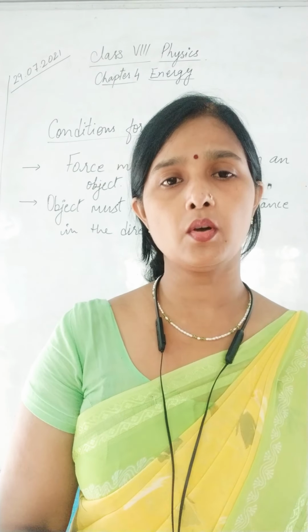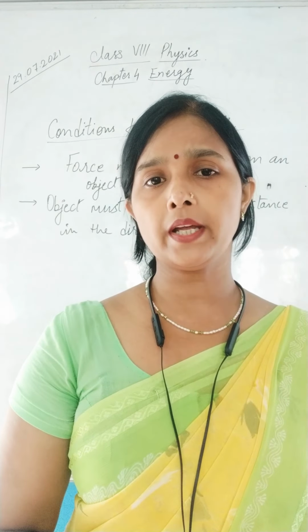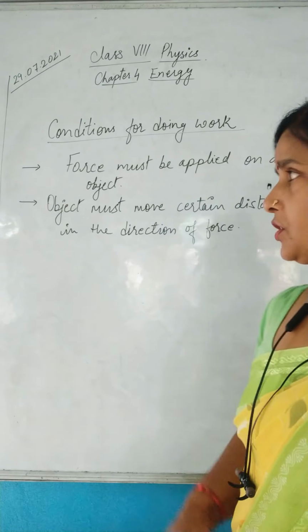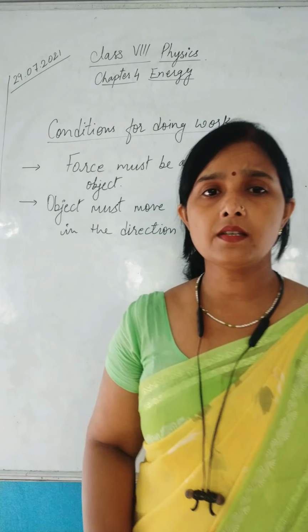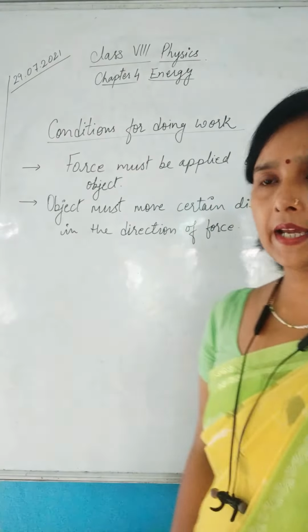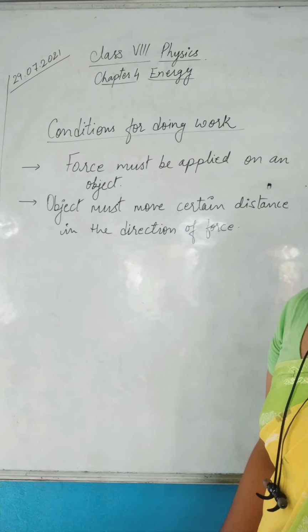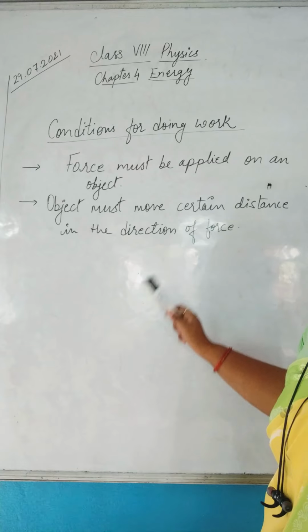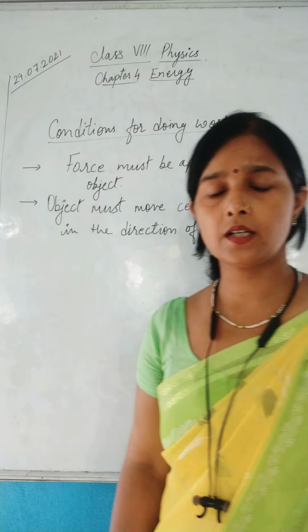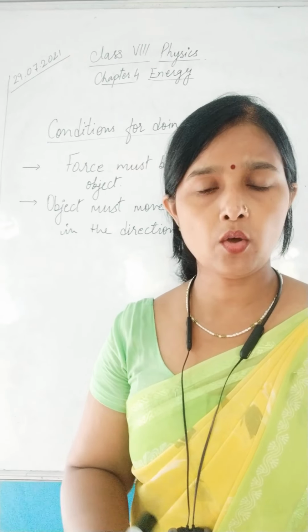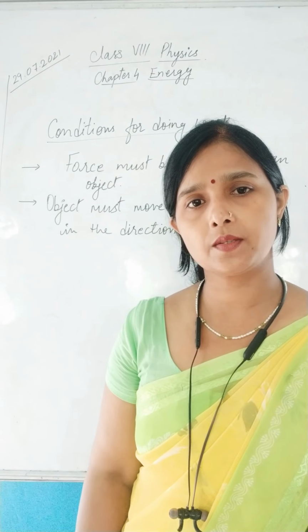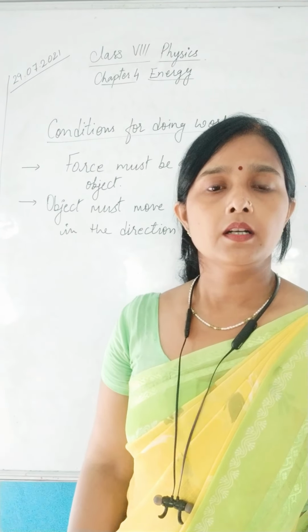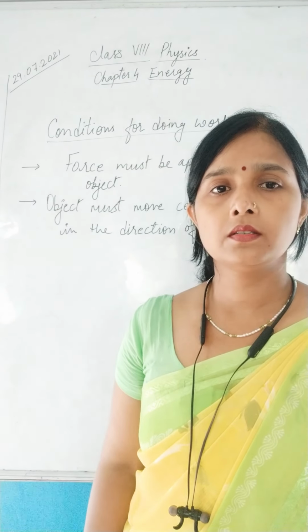So now we can conclude that whenever work is done, there are two conditions. Force must be applied on an object. That means it is necessary that force should be applied. The second condition is that the object must move a certain distance in the direction of force applied. So the object must have displacement in the direction of the force. These are the two conditions which are a must for work done.